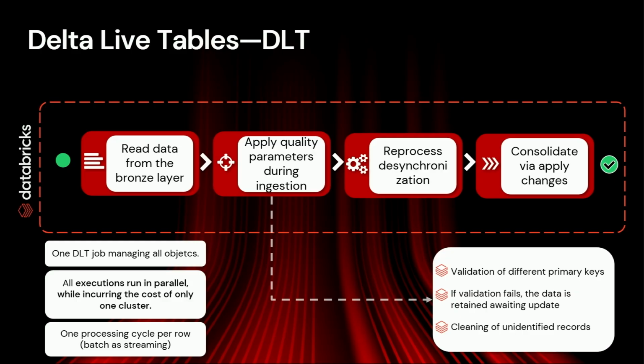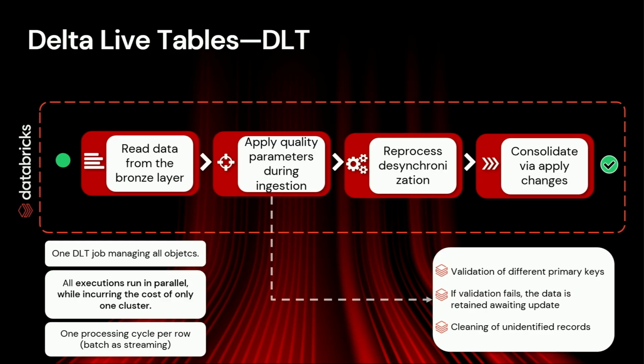The good part of the DLT is that we have only one job managing all the objects. We have 14 channels with different bases inside them, and one DLT is responsible for the whole process. All executions run in parallel, and we have one cluster, so we can control this cost. This is very good for us.